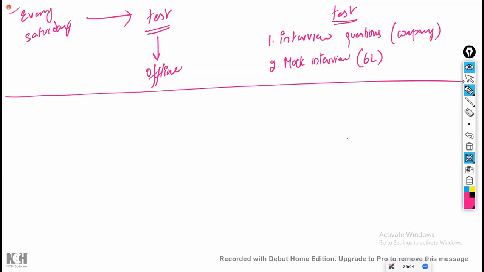Our aim is, for example, if the exam is for 20 marks, you have to get 20 out of 20. If the exam is for 100 marks, 100 out of 100. Whatever the total marks, we have to get the maximum. And that too within the syllabus. Whatever we are discussing in the class, within that only it will be there. Clear, guys?